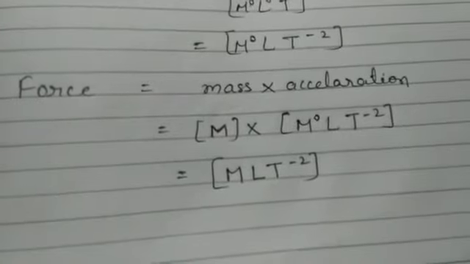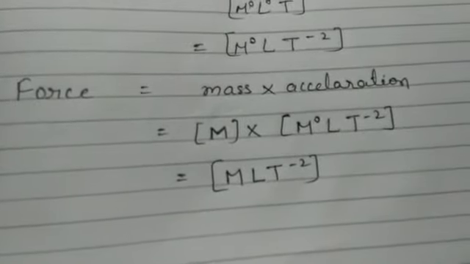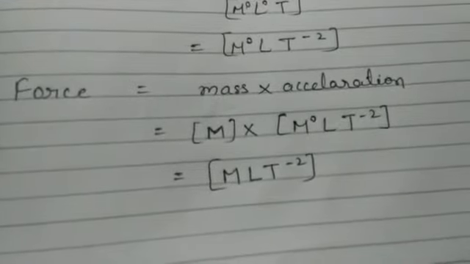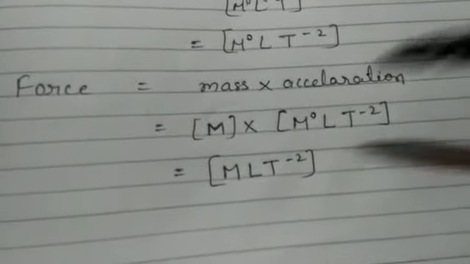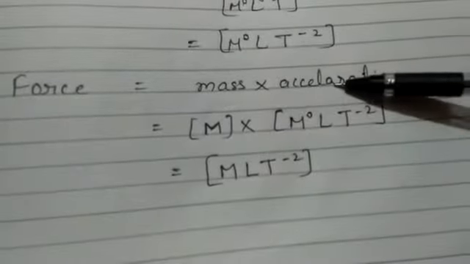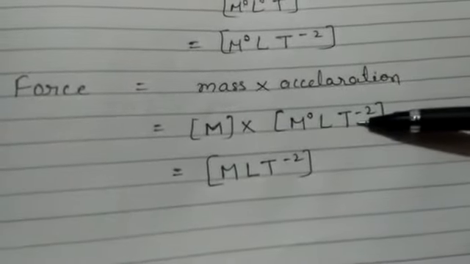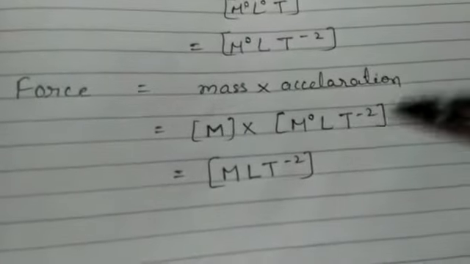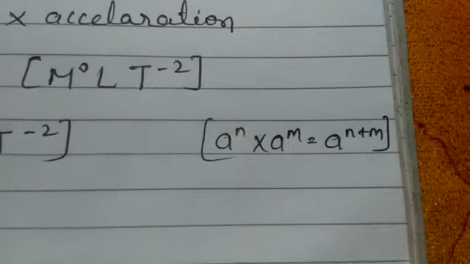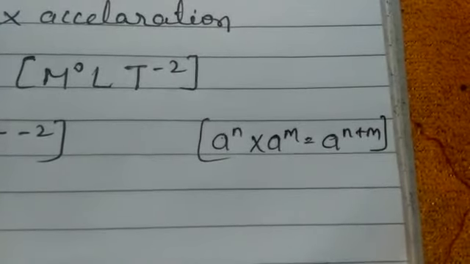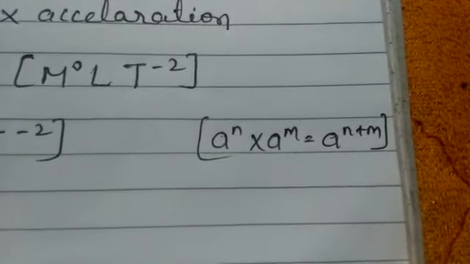Then here you can see force is written. For force, the formula is mass into acceleration. The dimensional formula of mass is m, and for acceleration it is m0 L T minus 2. When we further solve this by using the algebraic expression, a to the power n into a to the power m equals a to the power n plus m.